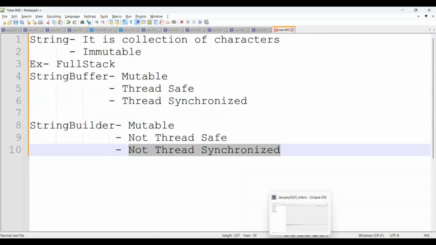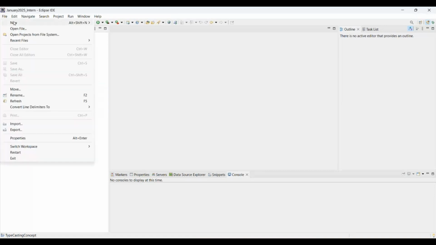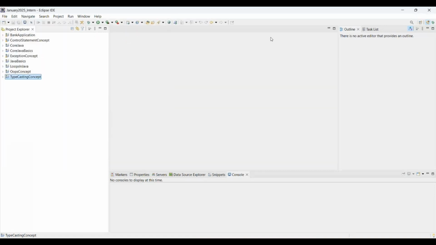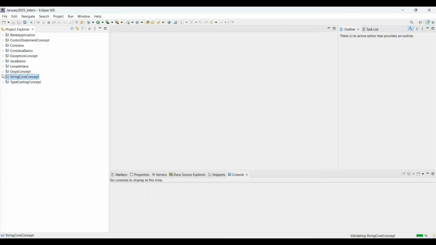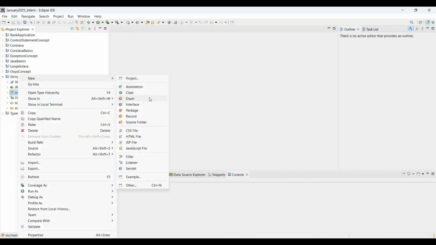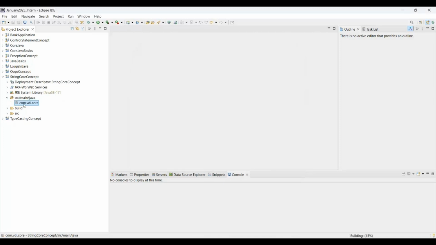Now we'll come up with the first practical example for the string concept. Go to File, New Dynamic Project. I'm giving the application name as string core concept. Within that, I'm creating a new Java class. Under src main java, create a new package like com.vdi.core. The package name must be all lowercase. Com means the OS level, VDI is our company name, and core means we are learning core Java.